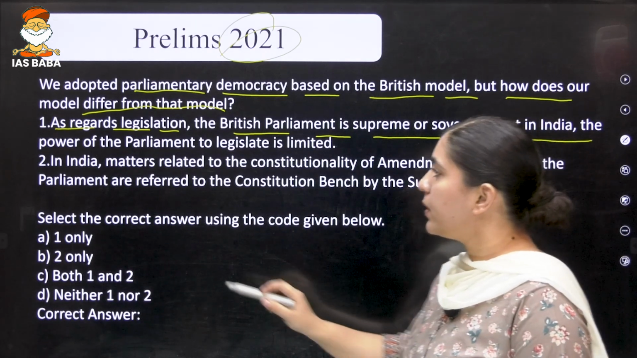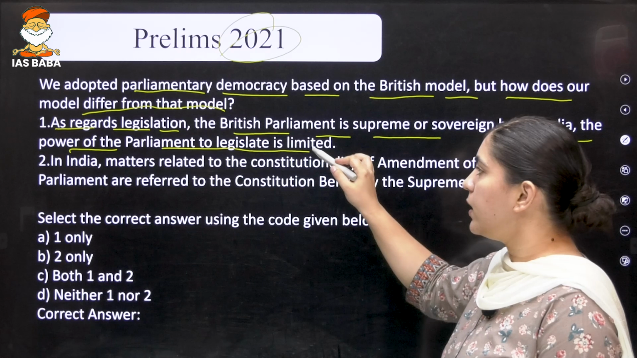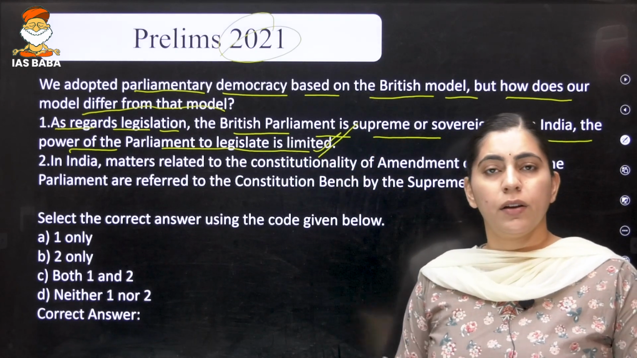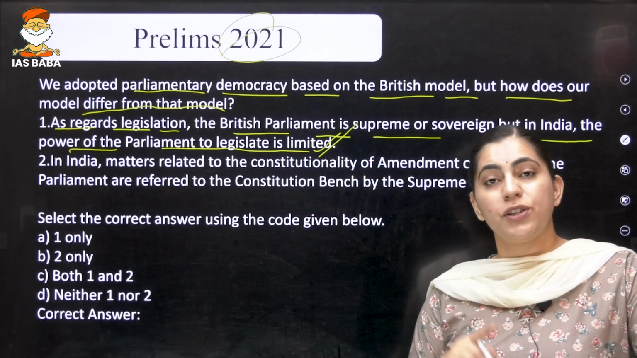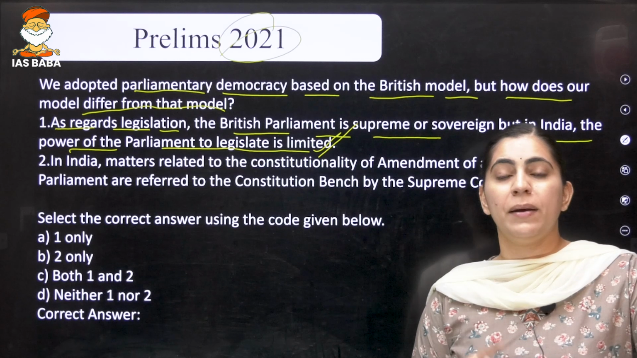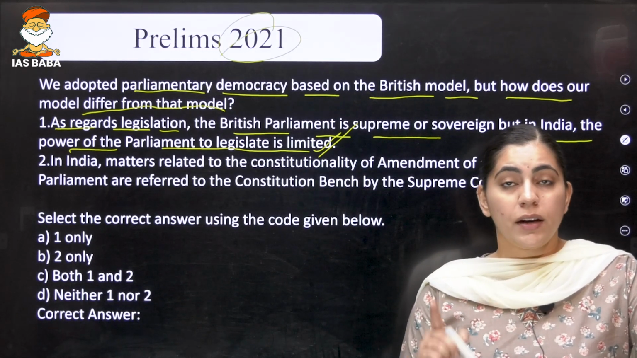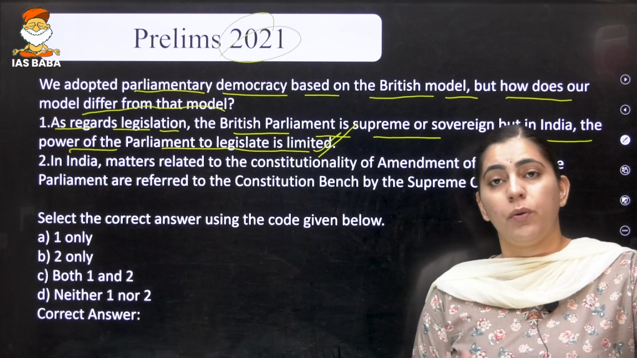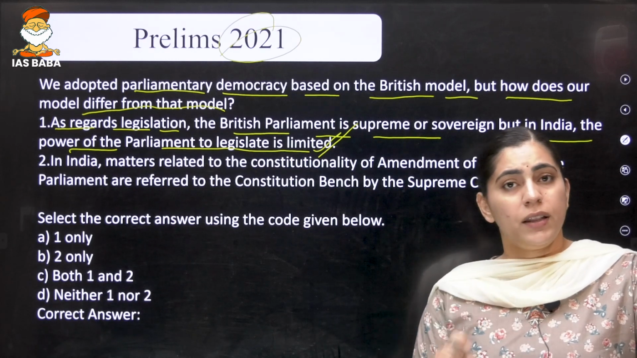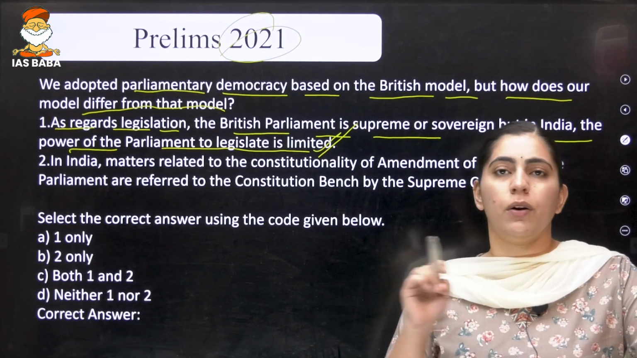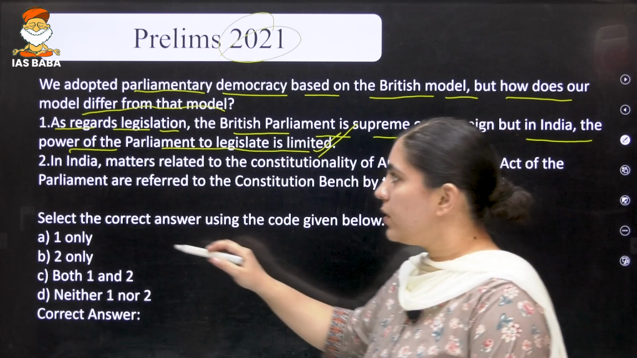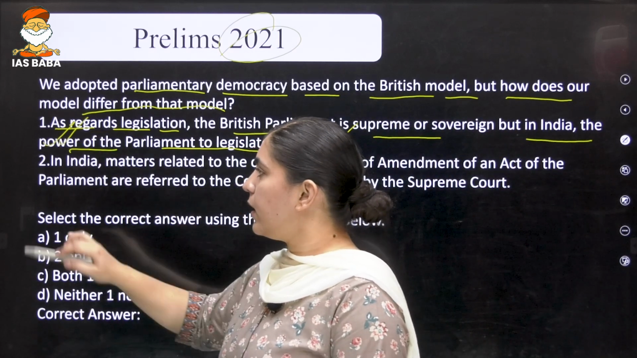But in India, the power of Parliament to legislate is limited, right? So Parliament cannot go for changing the whole Constitution, which makes us realize the doctrine of basic structure, that Parliament can legislate only on limited matters. They cannot change the basic philosophy of the Indian Constitution. So this particular statement is correct.